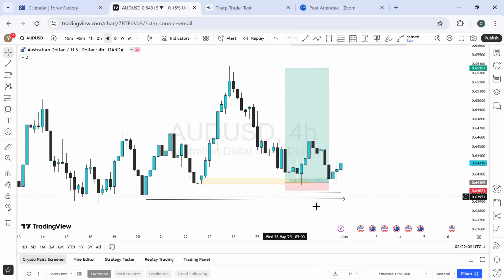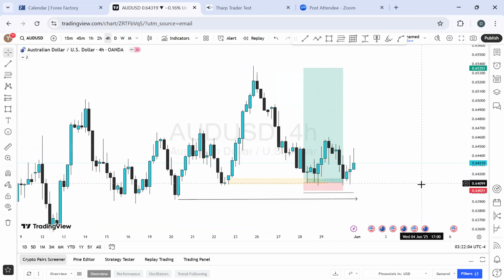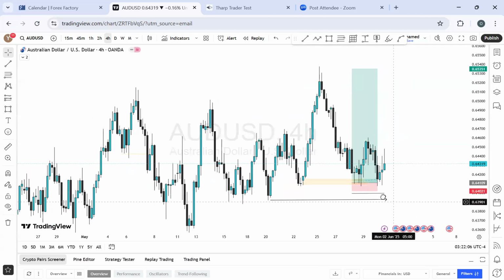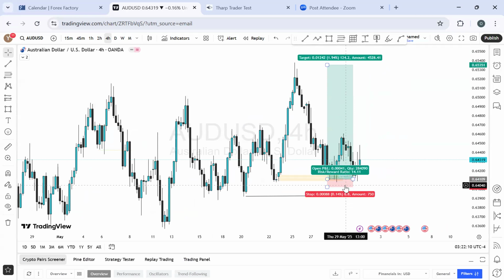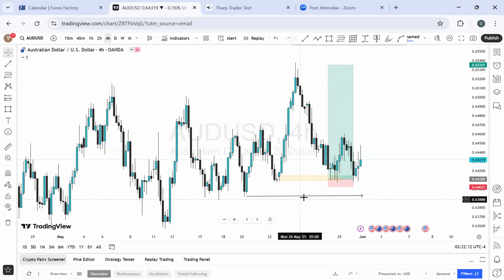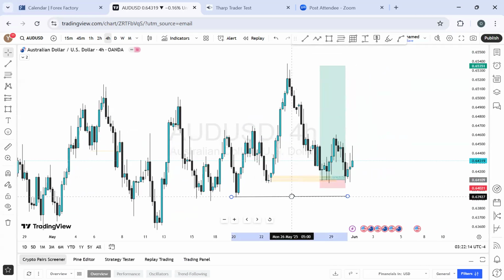And this bullish momentum is not really too strong. It's not showing like it's strong enough. Okay. But then I will still be waiting for it. This was the stop loss level here, right there. So I will still be waiting for it to play out. This is on 4 hour time frame. This was this low here.